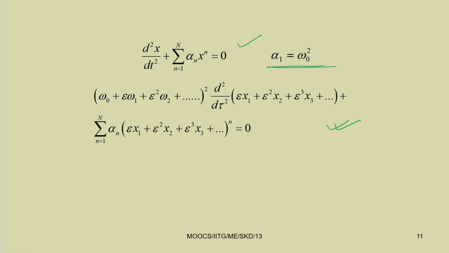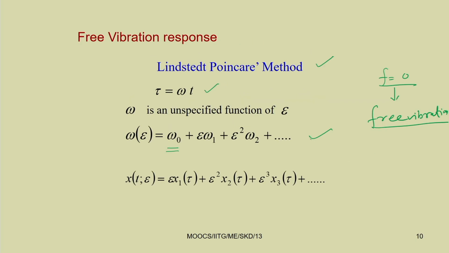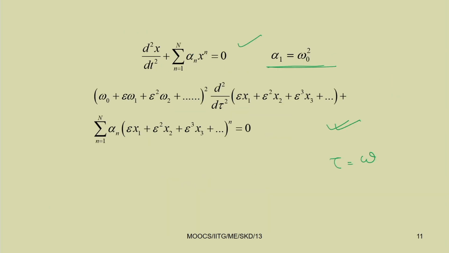So, first what we have to do, we put tau equal to omega t. So, d square x by dt square equal to d by dt.